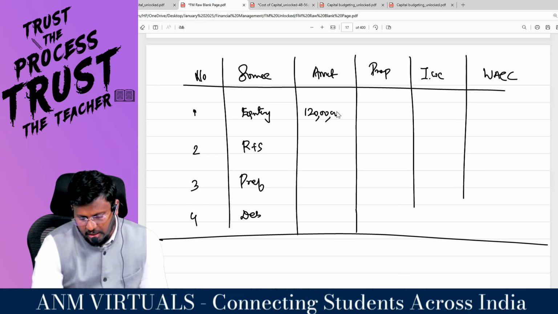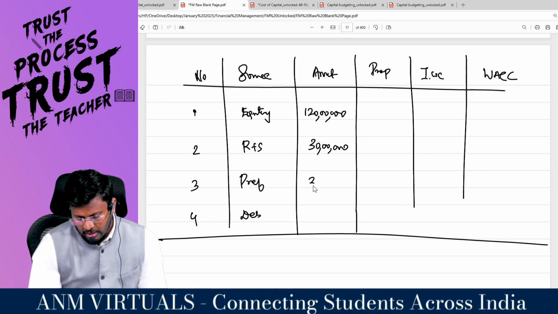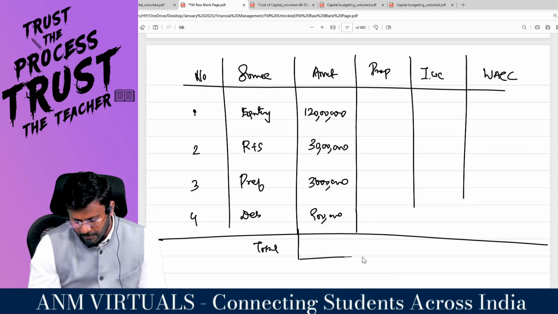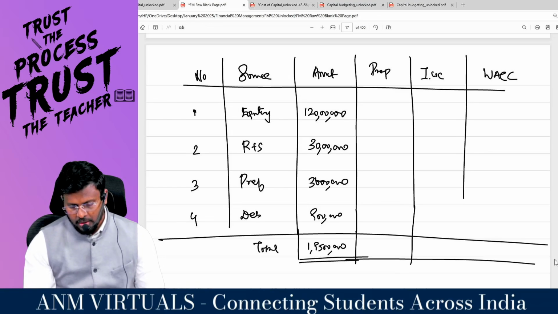1 crore 20 lakhs. Reserves and surplus 30 lakhs. Preference 36 lakhs. And debenture 9 lakhs. Can someone say the total of all of that? 1 crore 95 lakhs. 1 crore 95 lakhs. Shall we calculate the proportion?